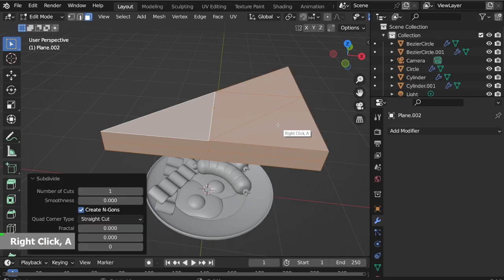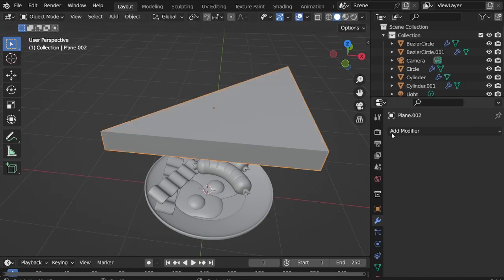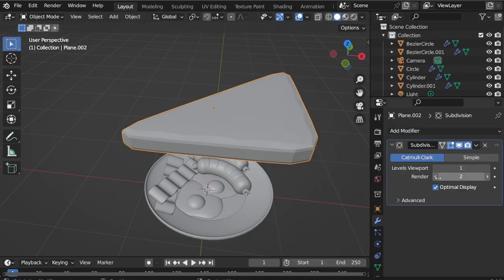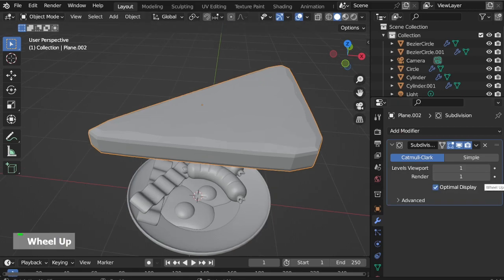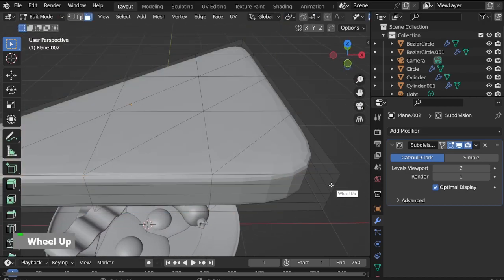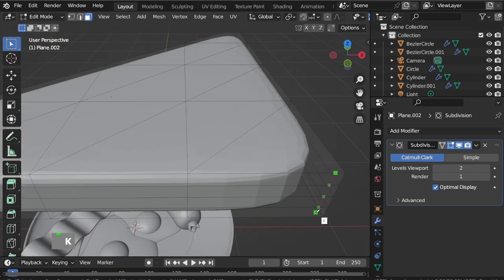Right-click, subdivide, number of cuts to 3. Add the subdivision surface modifier, render to 1, level to 2. Okay, and add some cuts to sharpen the edges.